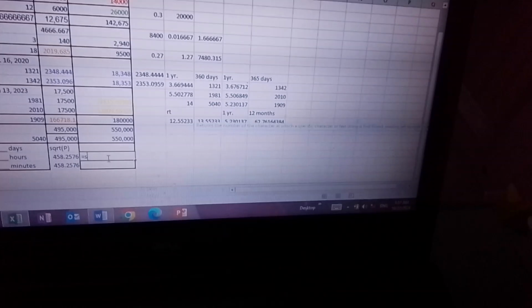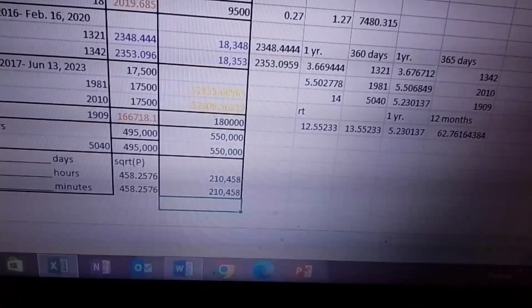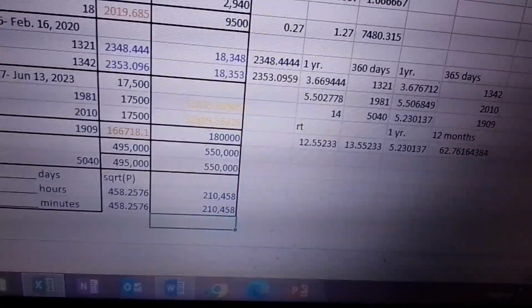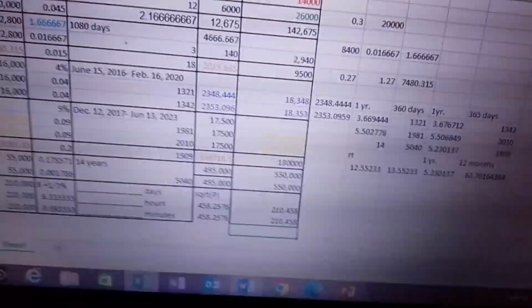Then we add to get the amount. It's very easy, just add the two numbers together. Doing the same thing here, our amount is supposed to be 210,458 pesos.